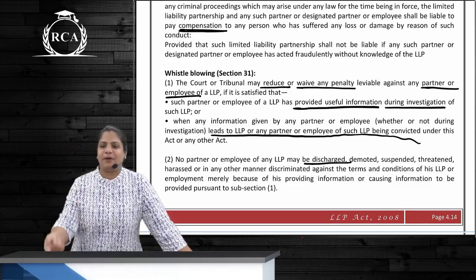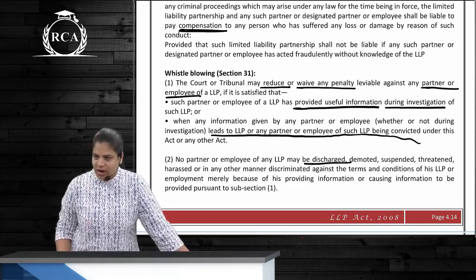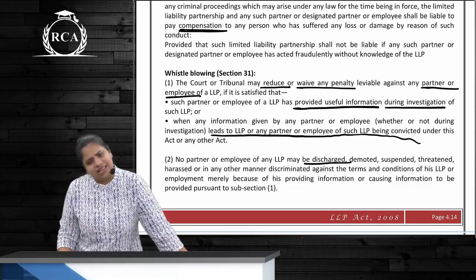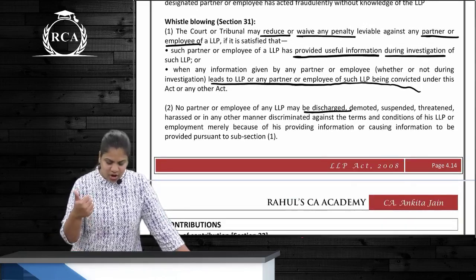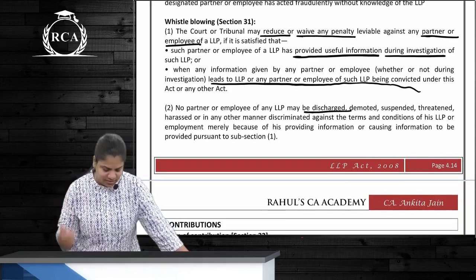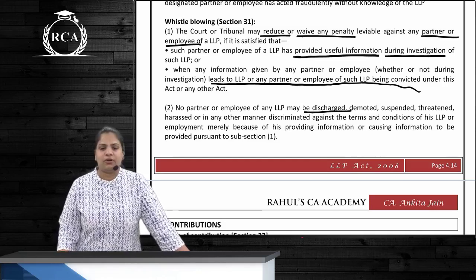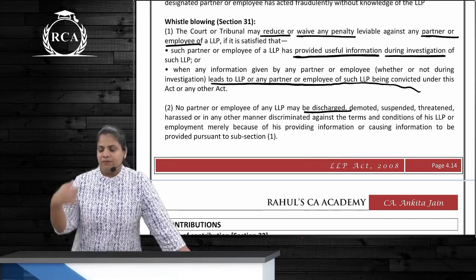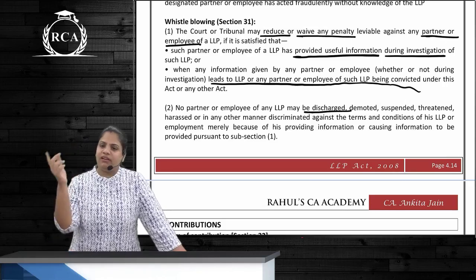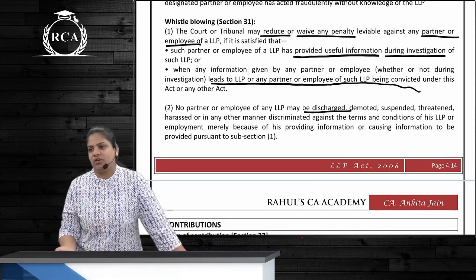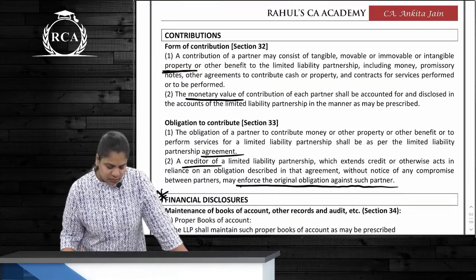But because a person is a whistleblower, can the LLP or partners remove him? No, they cannot, but he can be removed only as per his agreement. He cannot be removed just because he is a whistleblower. So he cannot be discharged, demoted, suspended, threatened, harassed, or in any other manner discriminated against only because he was a whistleblower. Is this clear? The first point is talking about reduced penalty. The second point is telling we cannot remove him. Reduced penalty when? Either during investigation or even with no investigation. Clear? Simple? Okay.